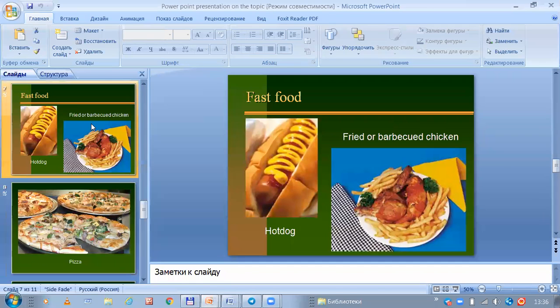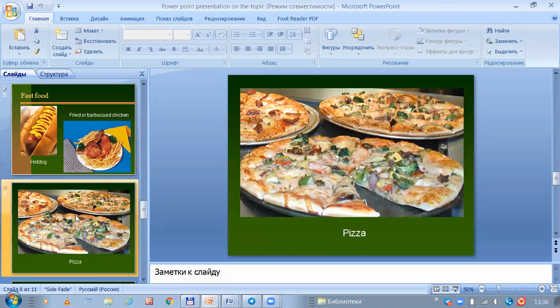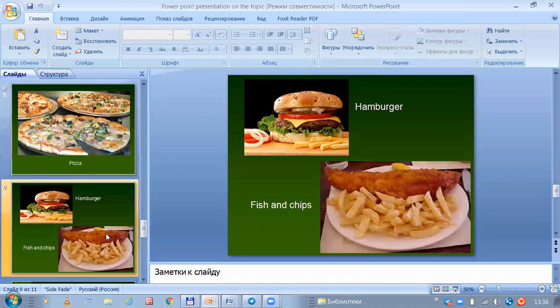Fast food is a common type for rich people, such as hot dog and fried or barbecue chicken. Pizzas. In general, there are so many types of pizzas around the world, such as minced meat pizza, cheese pizza, sausage pizza, mushroom pizza, coming from our preferences and liking. Other types of meals for rich people are fish and chips and hamburger.